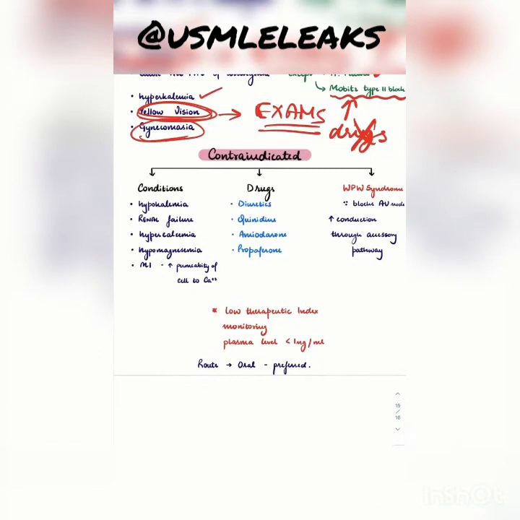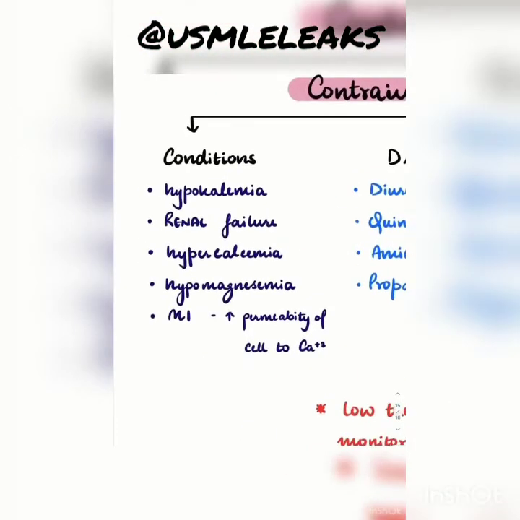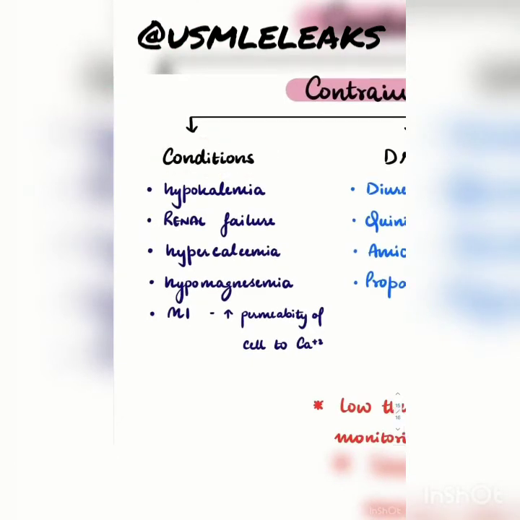Now we'll talk about the contraindications of the drug. We'll talk about the conditions it's contraindicated in. Obviously it's contraindicated in hypokalemia, because with less potassium in the body, the sodium potassium pump is free for the digoxin to bind. It binds more, causing digoxin toxicity. Second is renal failure. I told you that the elimination of digoxin happens through the kidneys. So if there's renal failure, elimination will decrease, so it will cause digoxin toxicity.